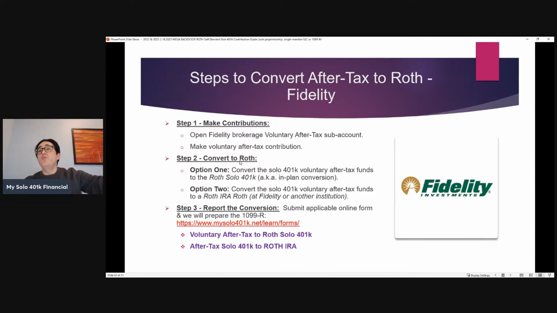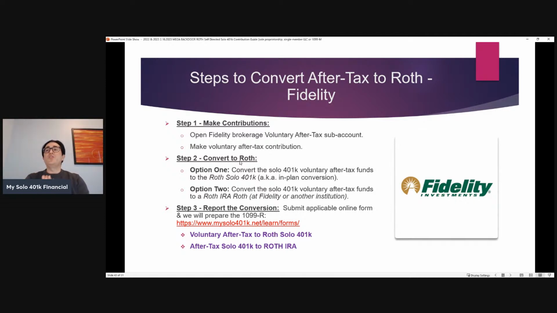So step one would be to make the contribution. So you need to have an account at Fidelity, which again, we help our clients open up accounts at the bank or brokerage of their choice. It's got to be a separate voluntary after-tax Solo 401k sub-account. The contribution is made to the account at Fidelity, of course, within the limits, by the deadlines, all the things that we went through. Then the funds are converted to a Roth.